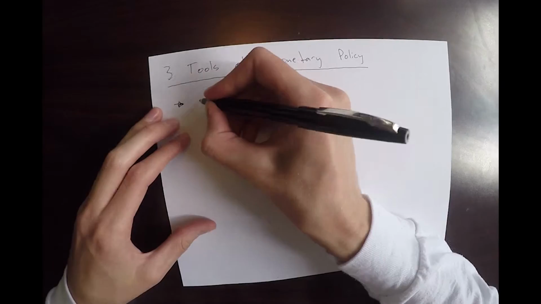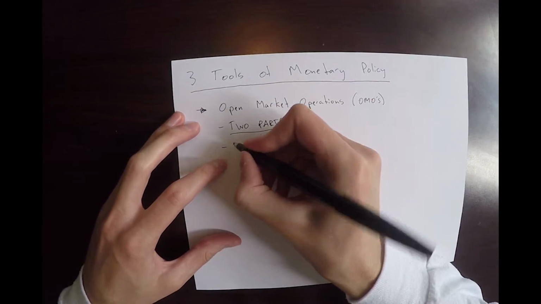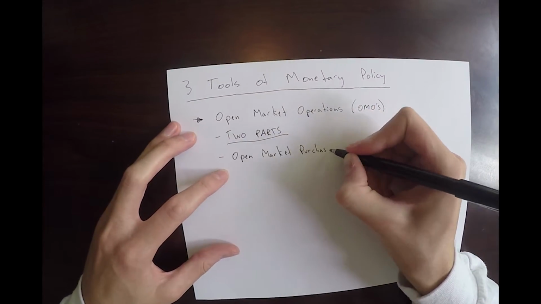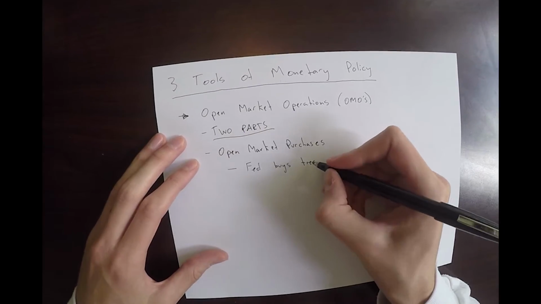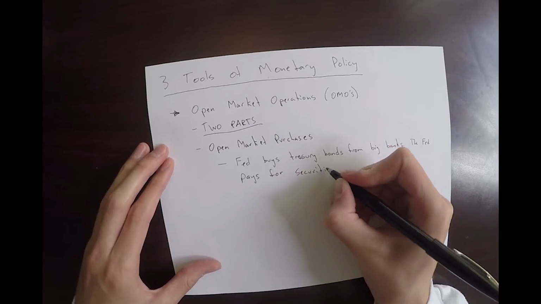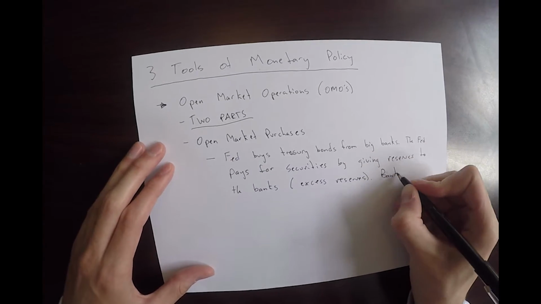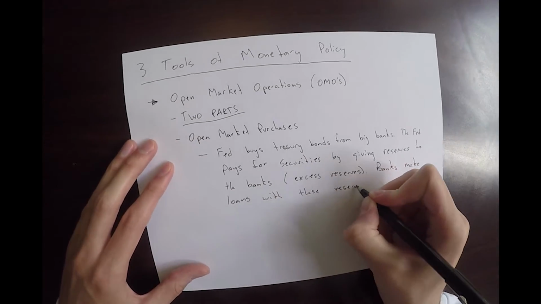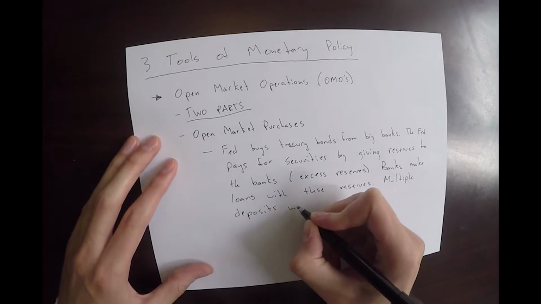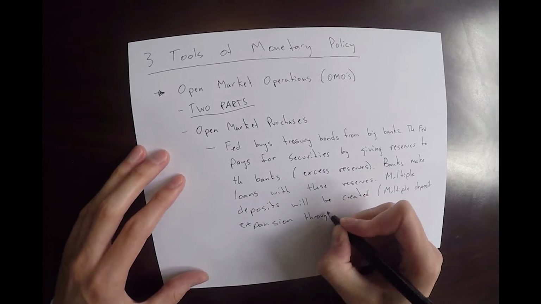The Fed controls the money supply by implementing monetary policy. There are 3 tools of monetary policy. The first, open market operations, or OMOs, have 2 parts. Open market purchases are when the Fed buys treasury bonds from large banks. The Fed pays for securities by giving reserves to the banks. Then the banks make loans with these reserves. Multiple deposits will be created, and the money supply increases.